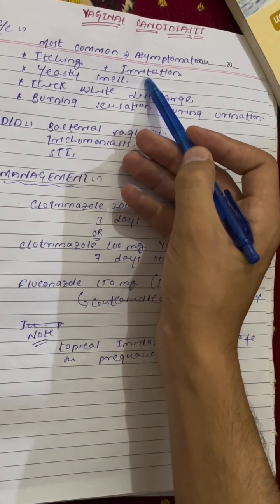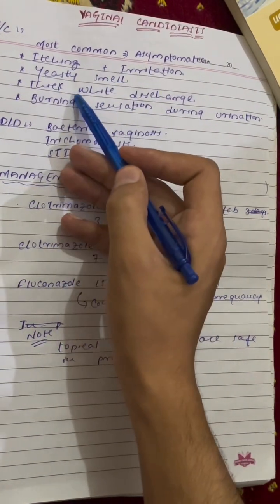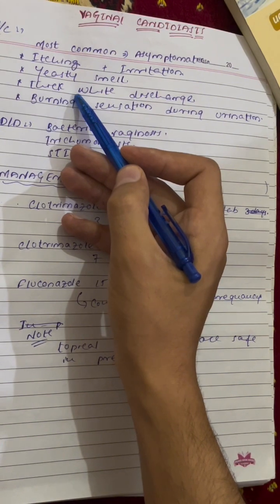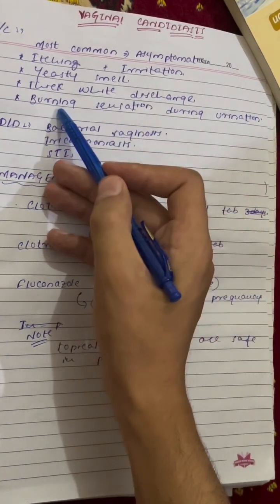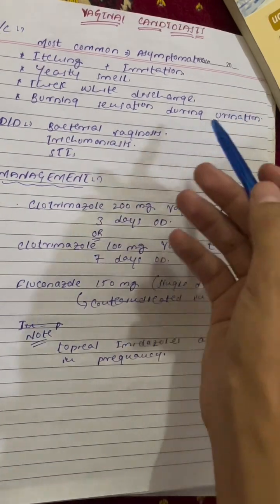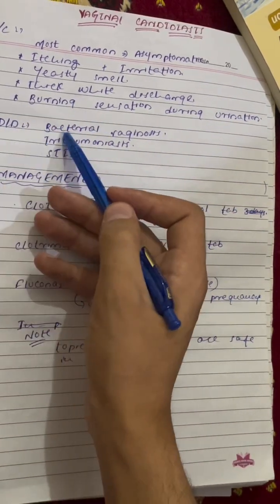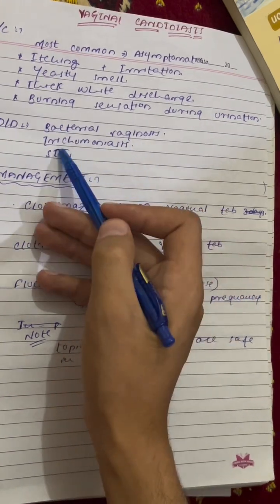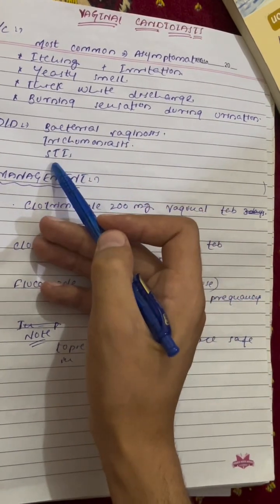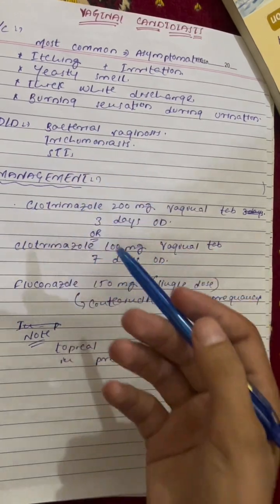Plus vulval irritation and redness, yeasty smell, or thick white curd-like vaginal discharge, or burning sensation during urination, right? The differential diagnosis in vaginal candidiasis are bacterial vaginosis, trichomoniasis, some other STIs. So we need to rule out these, right?